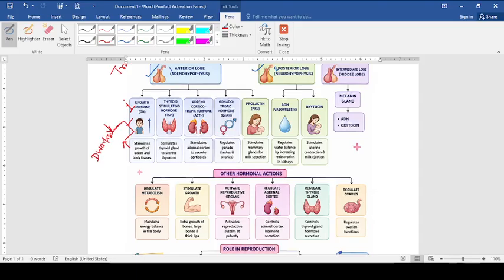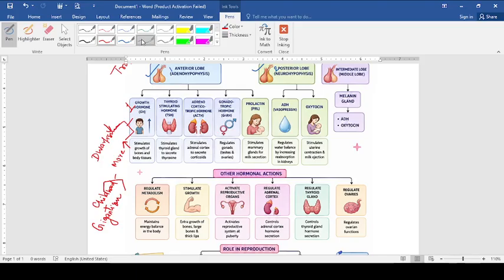And when there is extra secretion of this hormone somatotropin, this more secretion creates two more problems in human beings: the first in childhood, the second in adulthood. If it is secreted more in childhood, it will create a problem called gigantism. What is gigantism? The person will become very tall like the Khali, more than 6 feet in height. That condition is called gigantism.